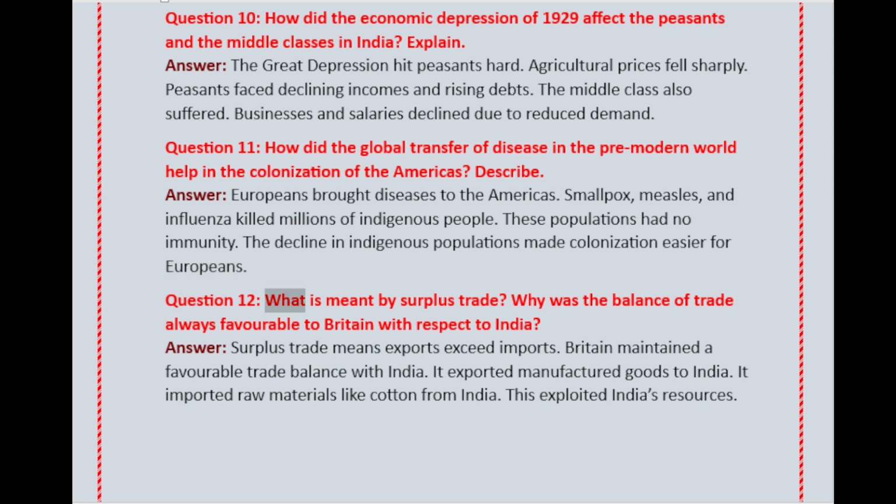Question 12. What is meant by surplus trade? Why was the balance of trade always favorable to Britain with respect to India? Answer. Surplus trade means exports exceed imports. Britain maintained a favorable trade balance with India. It exported manufactured goods to India. It imported raw materials like cotton from India. This exploited India's resources.